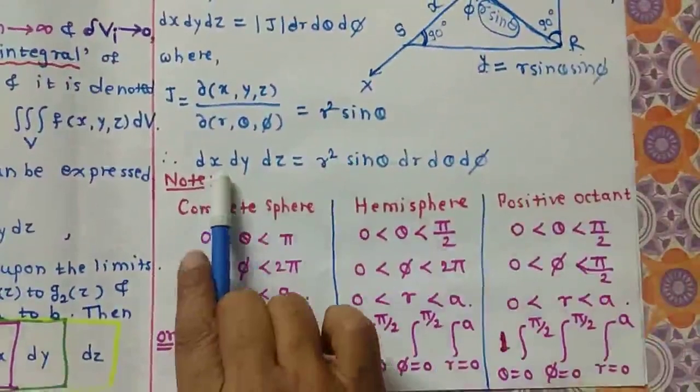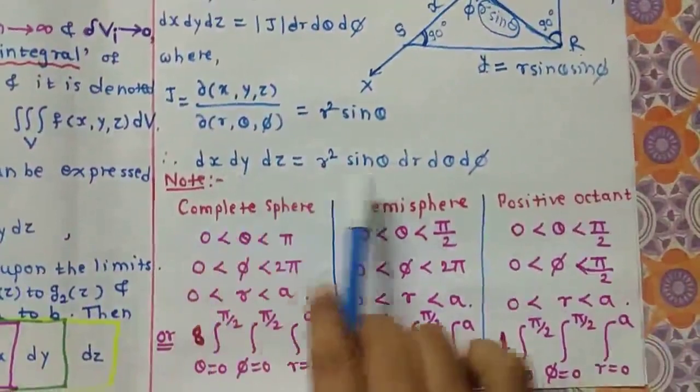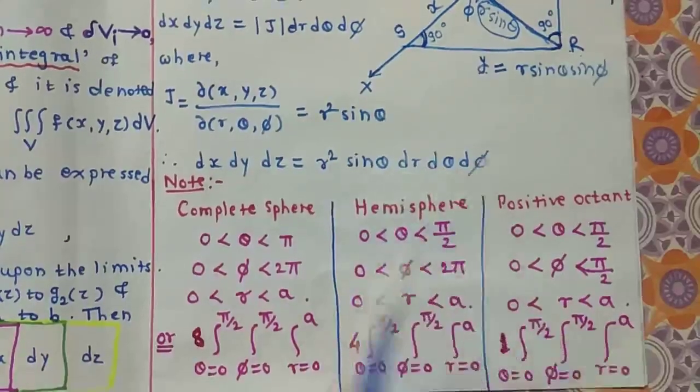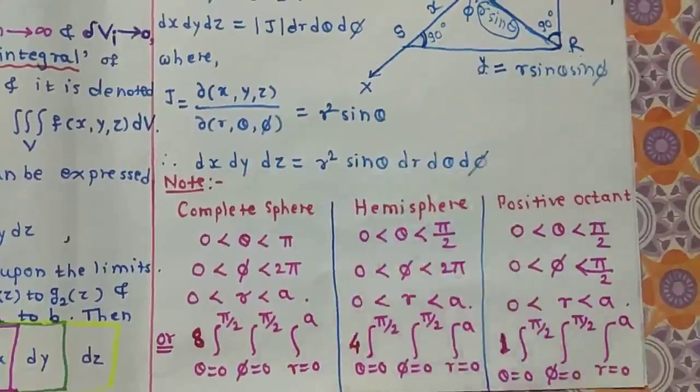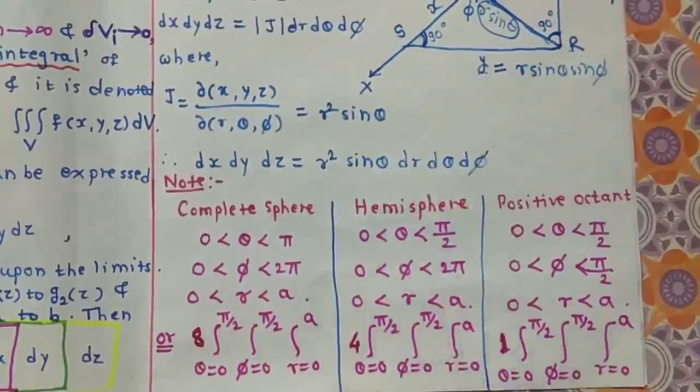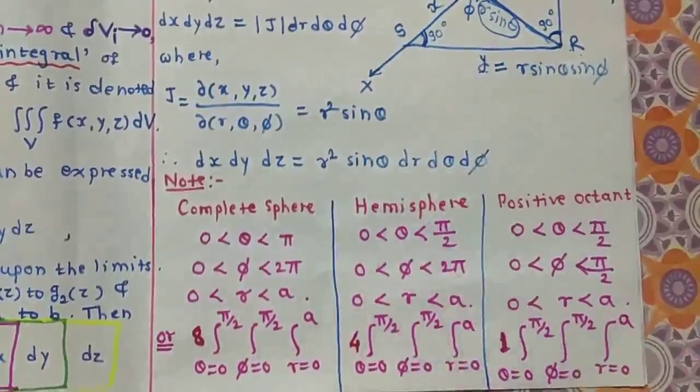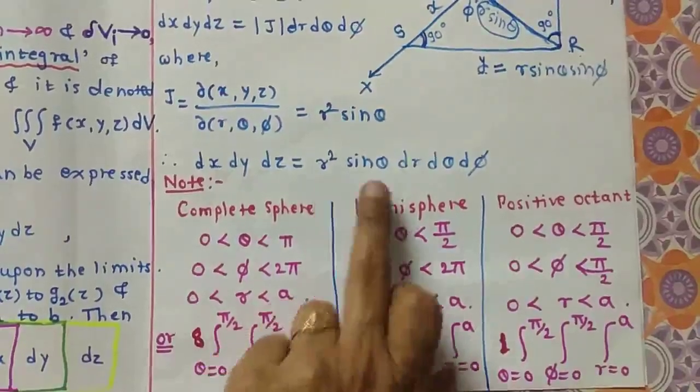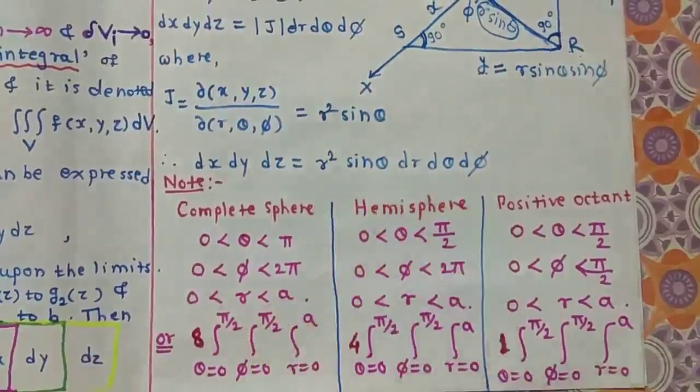That's why our dx dy dz becomes r square sine theta dr d theta d phi. You have to learn this substitution. You have to learn the values of x, y, z, then x square plus y square plus z square equals r square. Also remember dx dy dz equals r square sine theta dr d theta d phi.